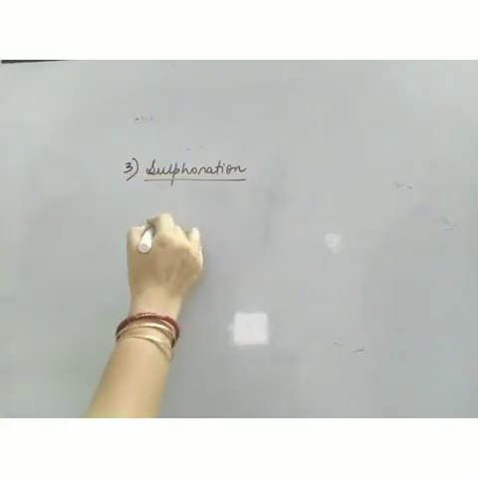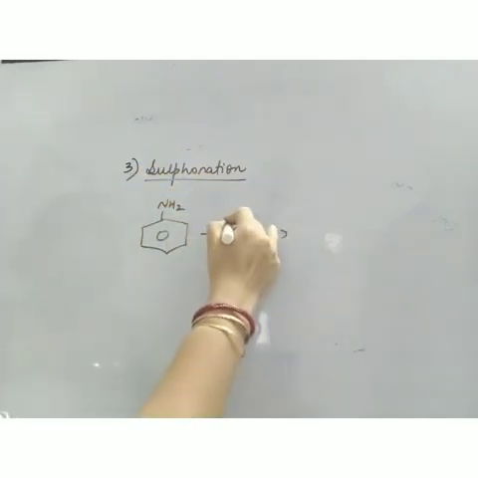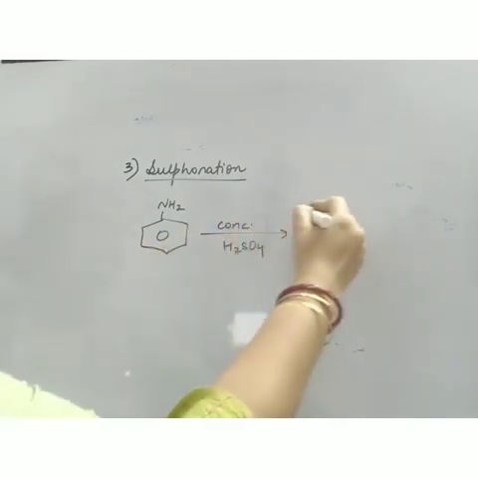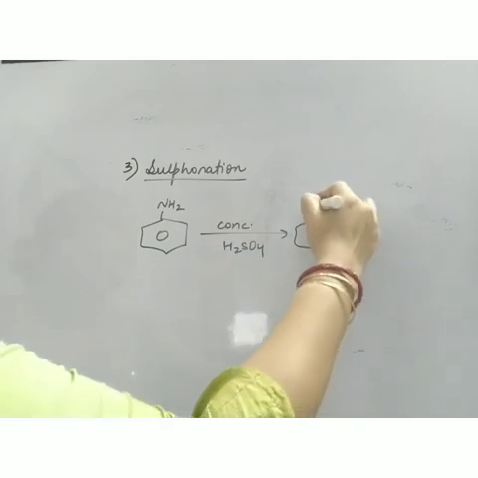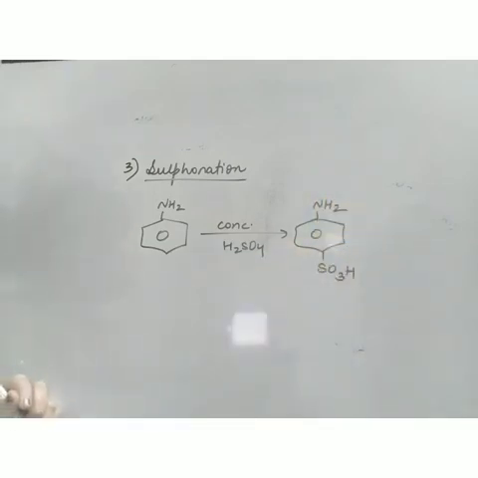Now sulfonation generally occurs in the presence of concentrated H2SO4. Now what happens, this is basic in nature, this is acidic in nature. So first we'll get this compound. Now sulfonation means SO3H group will come on the benzene ring. This is para-amino benzene sulfonic acid.